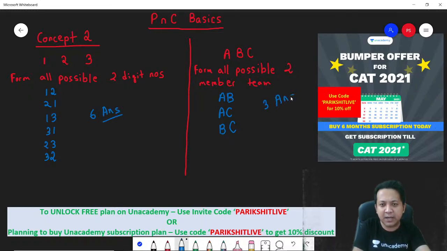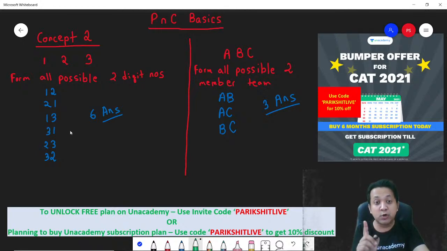Why? Think about it. Logic again is very simple. In the left hand side, I asked you to form all possible two-digit numbers. So 1, 2 and 2, 1 are two distinct two-digit numbers. But on the right hand side, you only have AB. You will never say BA. Why? Because AB and BA are one and the same.